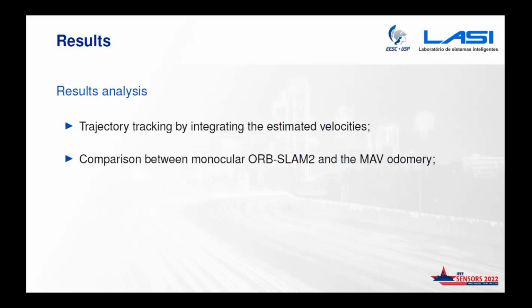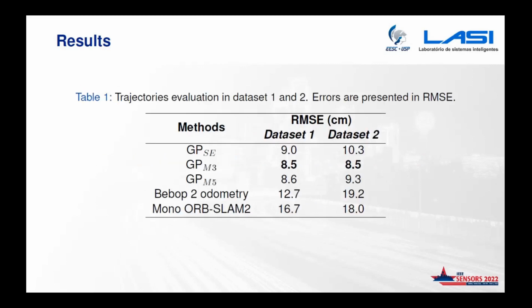The analysis of the results was made in terms of trajectory tracking, so we integrated these estimated velocities afterwards to obtain position. We also compare our results with the monocular version of a visual SLAM algorithm called ORB-SLAM, and also with the MAV's own odometry. Here we have our results for these 2 trajectories, data set 1 and data set 2. As we can see, we could improve our results by around 34% over the MAV's own odometry using the GPR model with the Matern 3 kernel for the 2 data sets.